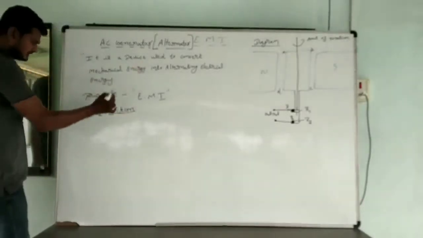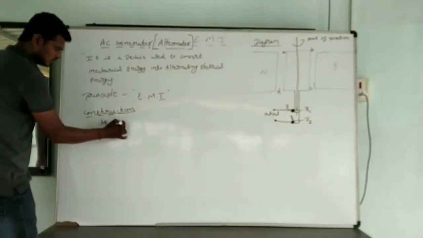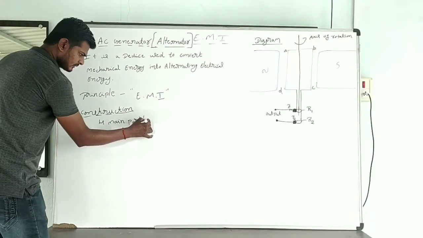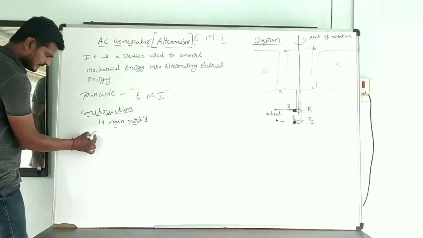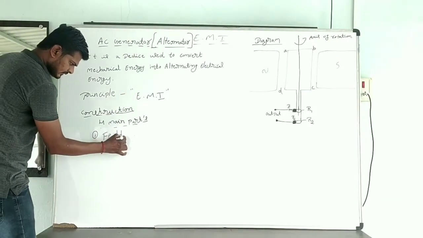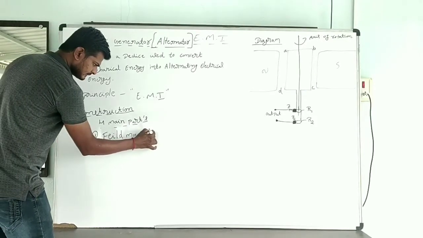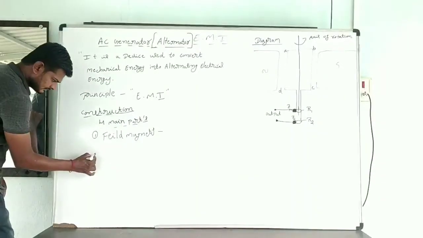Construction. The AC generator consists of four main parts. First one will be field magnets. Second one will be armature.